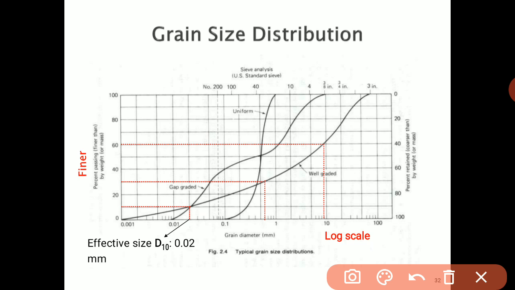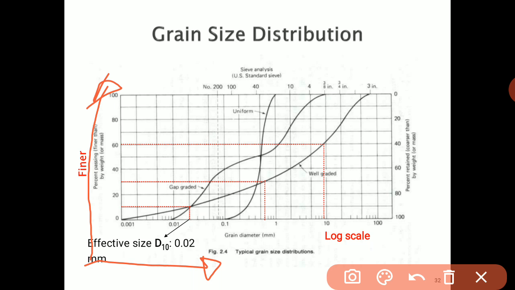Whatever analysis we have done, we plot the result on paper with the x-axis as grain size or grain diameter in mm, and the y-axis as the percentage finer, denoted by capital N. Okay.